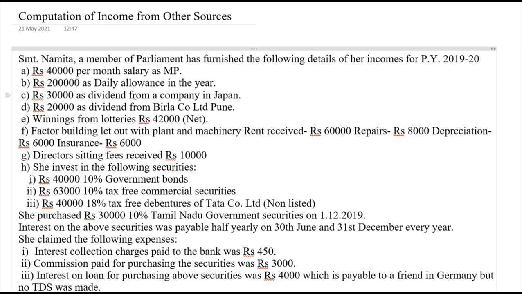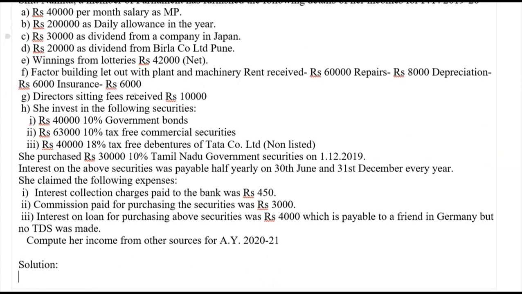Then she has claimed the following expenses. Interest collection charges paid to the bank is deductible under section 57. Commission paid for purchasing securities is not deductible. Interest on loan for purchasing above securities was rupees 4,000, which is payable to a friend in Germany, but no TDS was made. As the interest is paid outside India without deducting TDS, it is not deductible here.